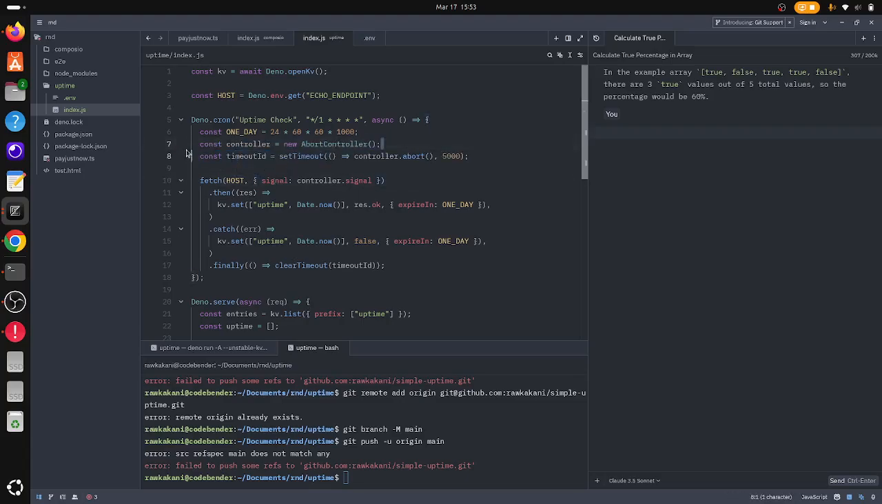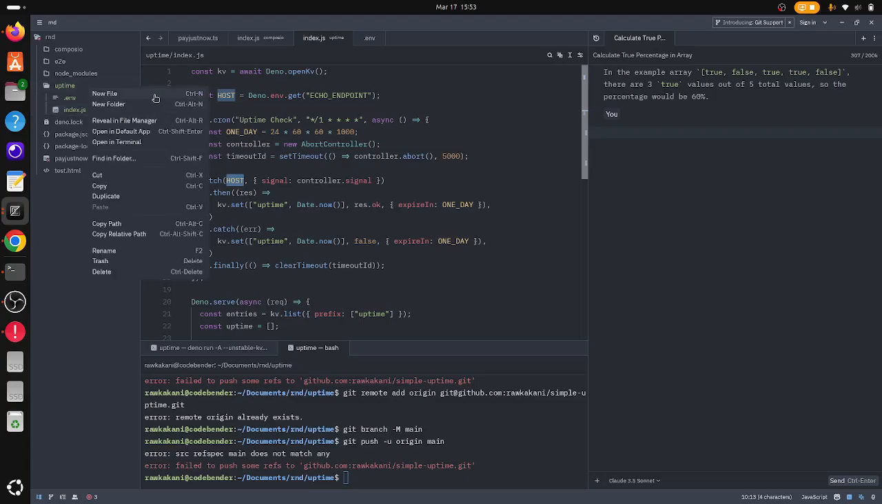So it's creating an abort controller, which aborts things when the time is right. And a timeout ID. So after like 5 seconds, it'll call the abort controller. The abort controller ends any function, particularly if it supports it, right? So fetch supports an abort controller. So it'll fetch the host, which is the endpoint to my to-do list.